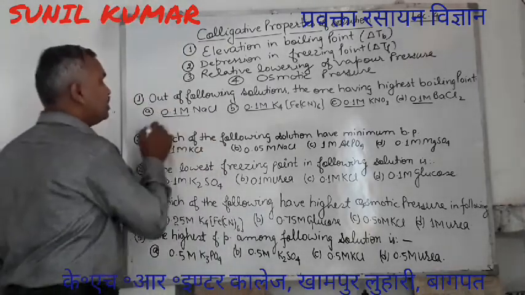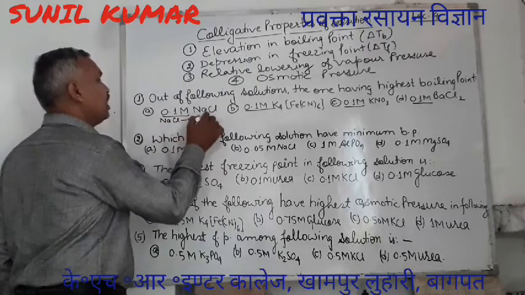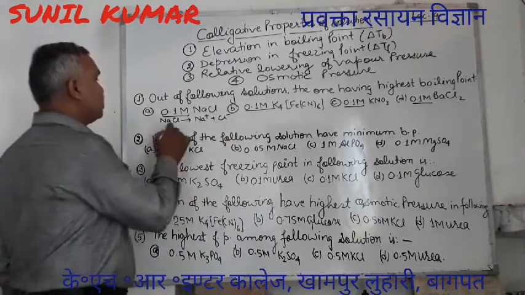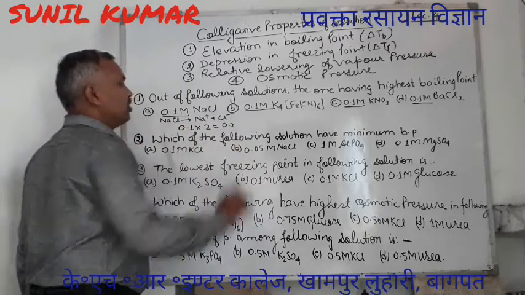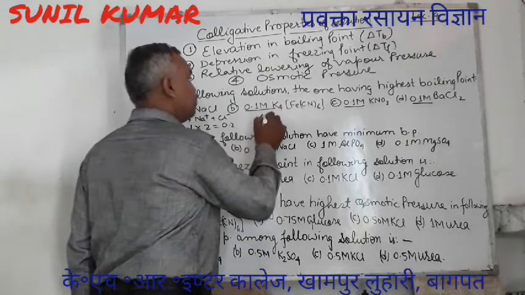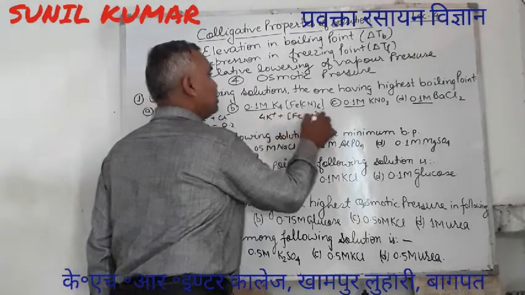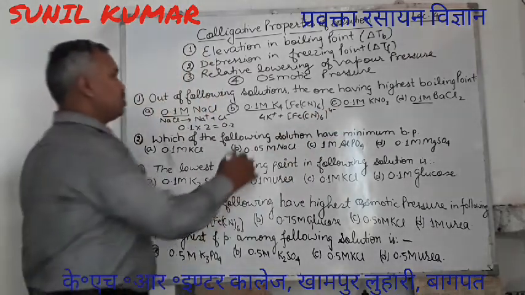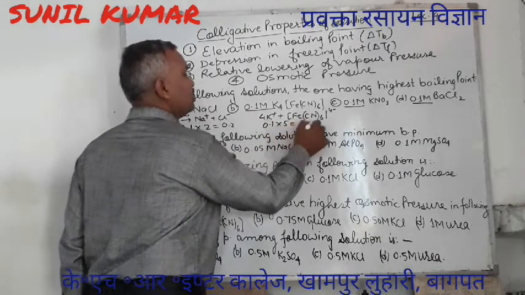So this NaCl will dissociate to give Na+ ion and Cl- ion. So effective concentration becomes 0.1 into 2 particles, so 0.2. This will dissociate to give 4 K+ and one complex ion, that is [Fe(CN)6]4- ion. So 5 particles we are having, so 0.1 into 5, effective concentration is 0.5.